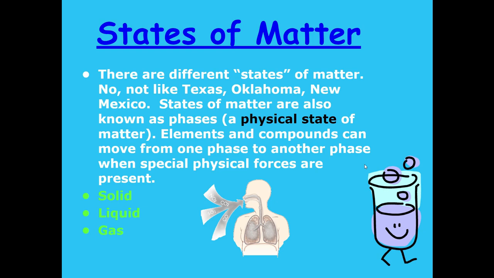States of matter. There are three states of matter that we are primarily concerned with. In America, the states are called Texas, Oklahoma, and New Mexico. There are 50 states in America, so this is a very American PowerPoint.